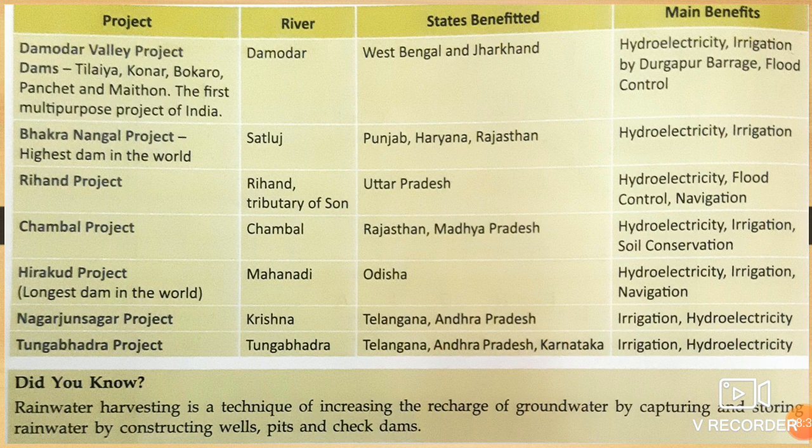Rainwater harvesting is a technique by which you can recharge the groundwater by capturing and storing rainwater in big wells, pits or tanks. And you can check the dams also.